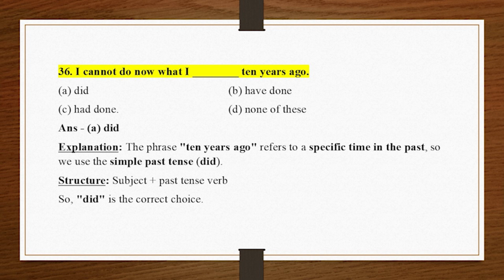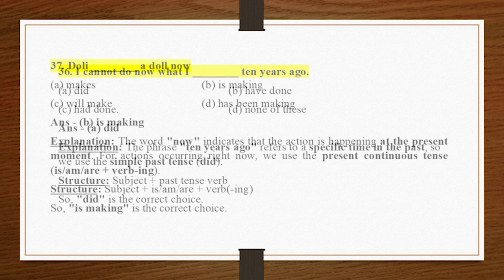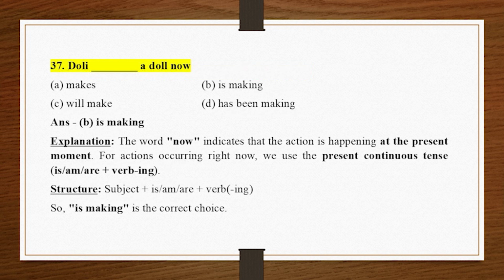Structure. Subject plus past tense verb. So, did is the correct choice. 37. Dolly underscore a doll now. A. Makes. B. Is making. C. Will make. D. Has been making.